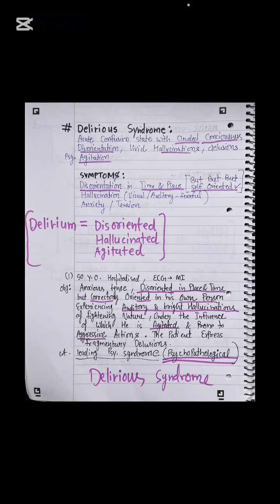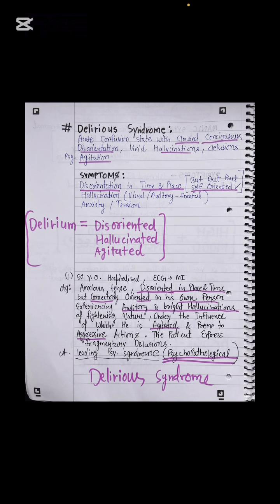Next is delirious syndrome. Sir, what is this? Delirious syndrome is a confusion state with clouded consciousness, disorientation, vivid hallucination, delirium and psychomotor agitation. Symptoms we are going to see in the patient are disorientation in time and place. The patient doesn't know where he is and what the time is right now, but he will be self-oriented: I am this, and this is my hand, and so on. So I have written the mnemonic for you. The thing which you have to remember: in delirium syndrome, the patient will be disoriented, hallucinated and agitated.